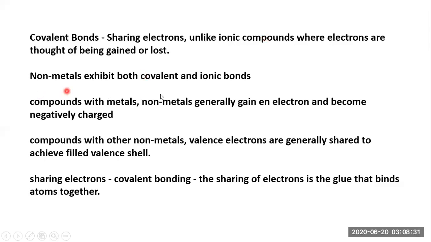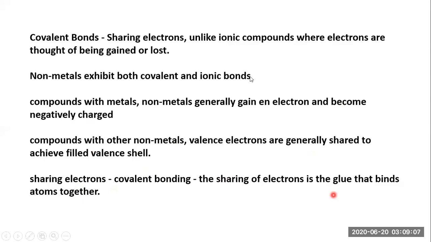Non-metals exhibit both covalent and ionic bonds. In compounds with metals, non-metals generally gain an electron, e minus standing for electron, and become negatively charged. In compounds with other non-metals, valence electrons are generally shared to achieve a filled valence shell. Sharing of electrons, that means covalent bonding, is the glue that binds atoms together.